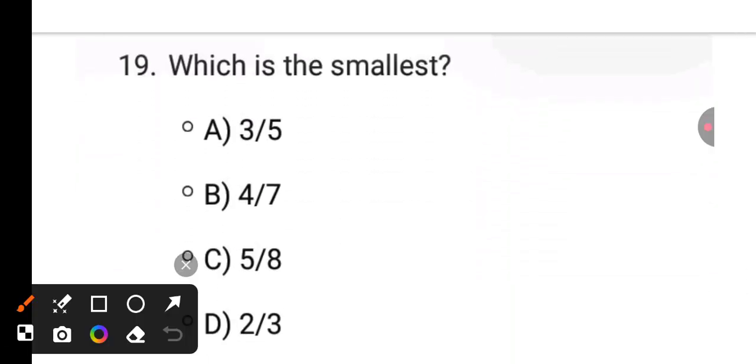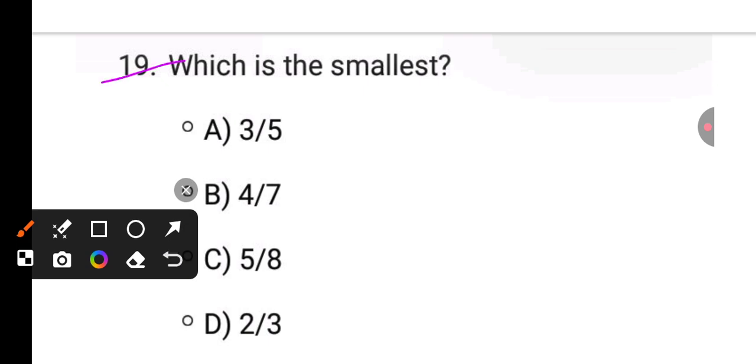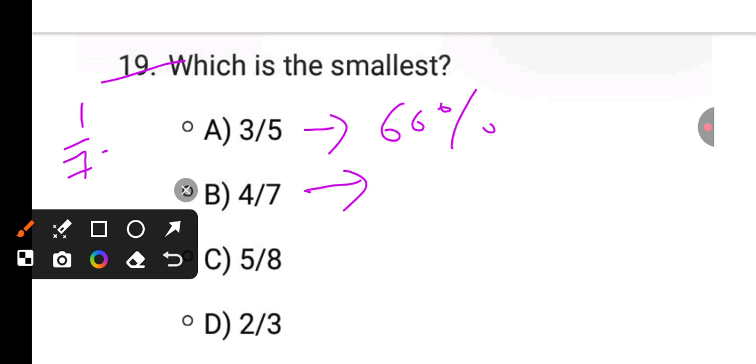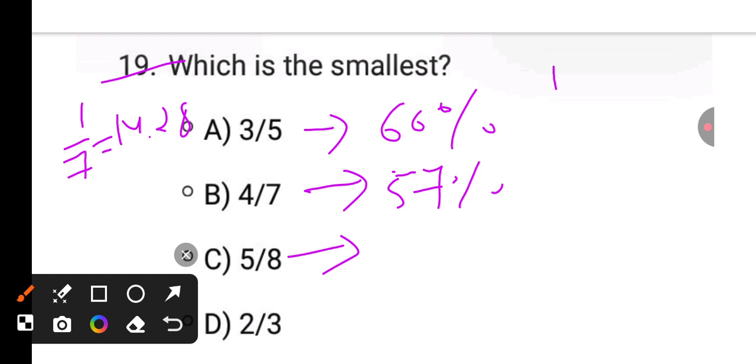Next, which is the smallest one? How to solve? See, 1 by 5 is 20%. 3 by 5 means 60%. Okay, it is 60%. 1 by 7 equals 14.28. It is 4 times, nearly 57%. Next, again 1 by 8 equals 12.5%.